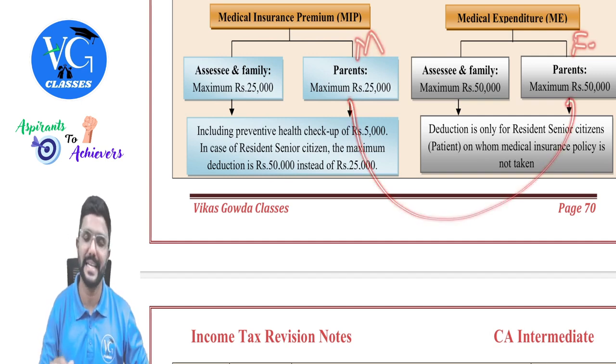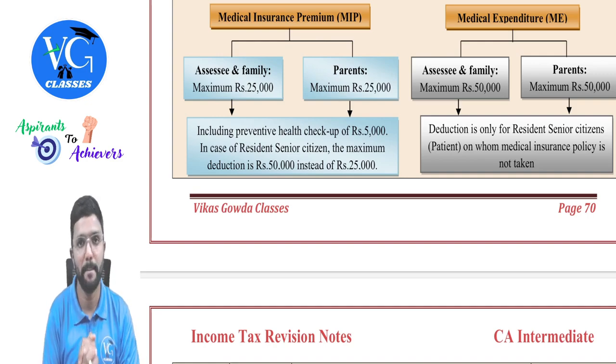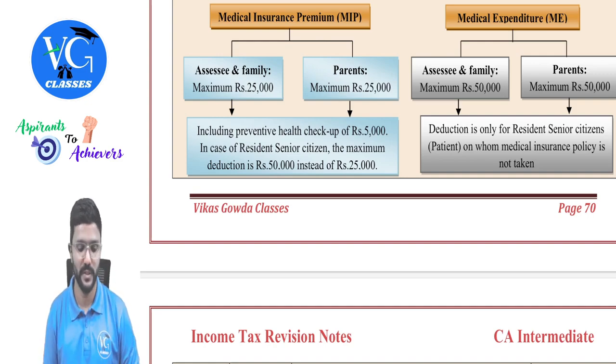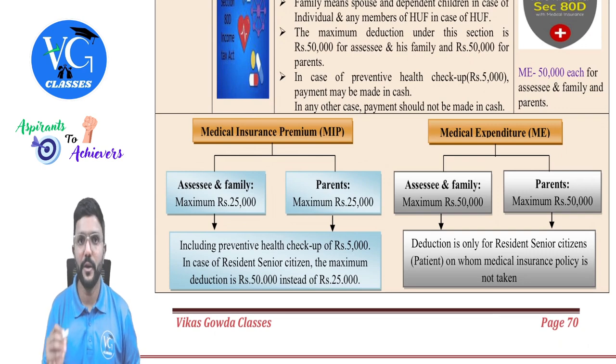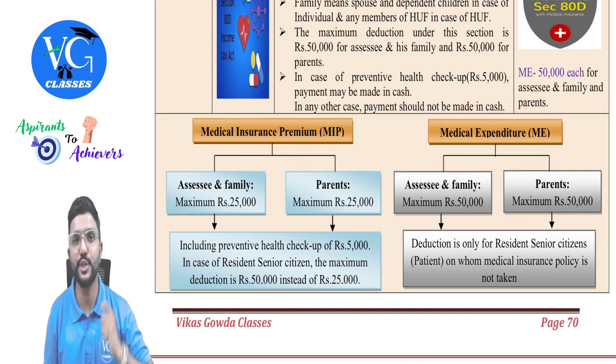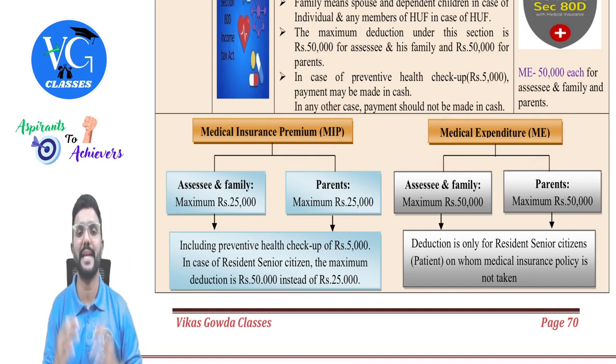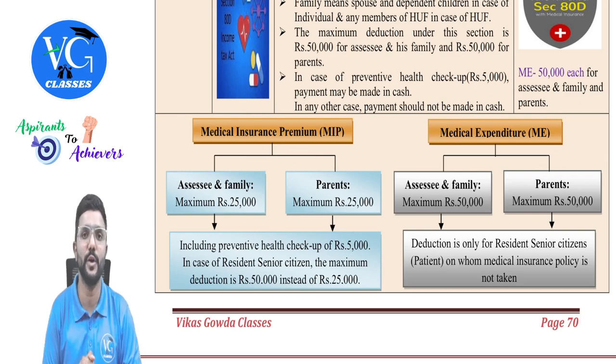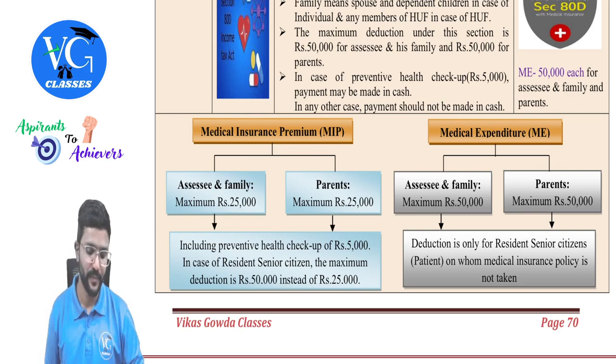No, no. Maximum is 50,000. So whatever you are paying, maximum 5,000 for preventive health checkup can be paid in cash. Whereas medical insurance premium or medical expenditure has to be paid in any mode other than cash. Only then deduction will be allowed to the assessee, guys.